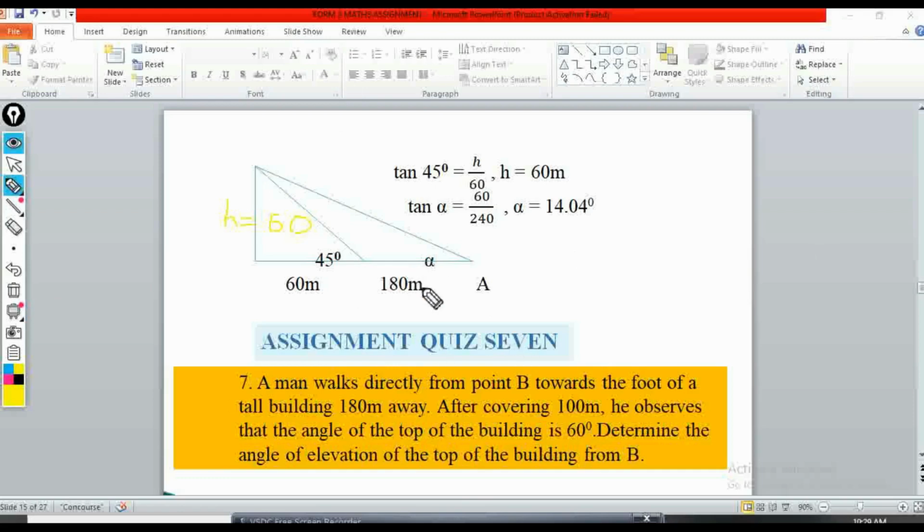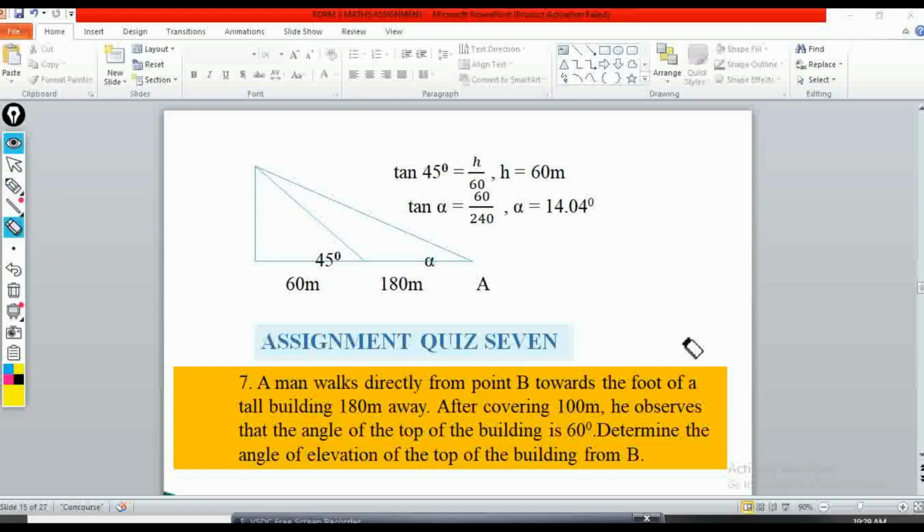For me to get this angle from where this person began, I'll have tan of alpha. I've just represented this angle as alpha. Tan of alpha will be opposite, which is 60, over the whole length, which is 240. So I'll get alpha to be 14.04. So if you calculate, you get that as your answer.